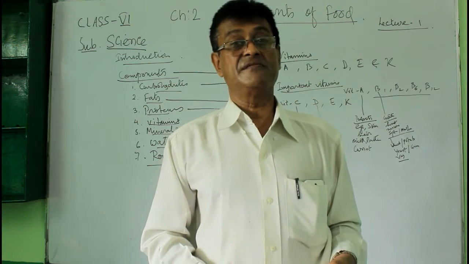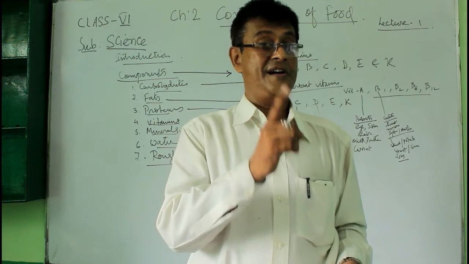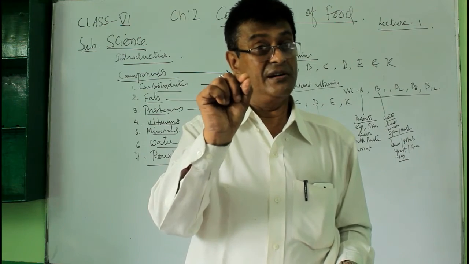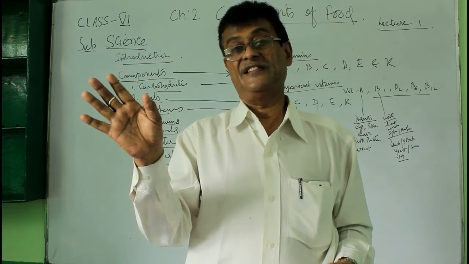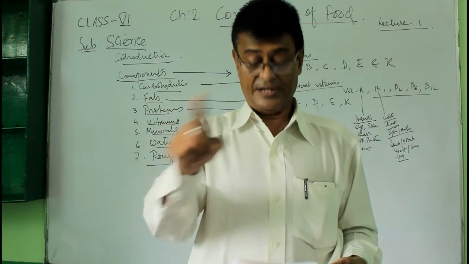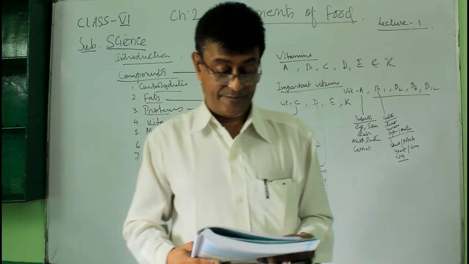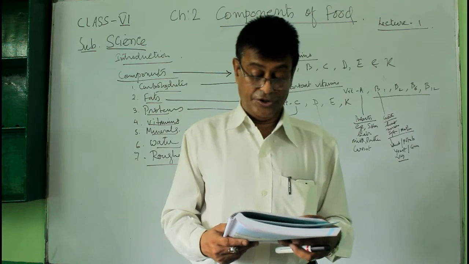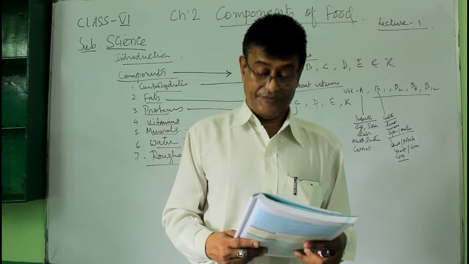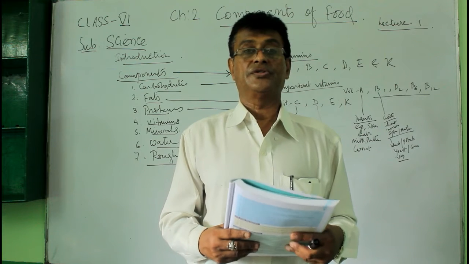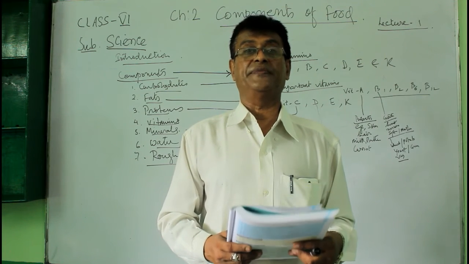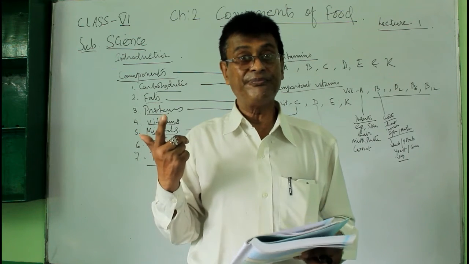First answer is carbohydrate. And instant energy? Fats. So carbohydrates and fats. Next one. Name the nutrient which is needed for growth and repair of the body. So definitely the growth and repair is done by the protein.